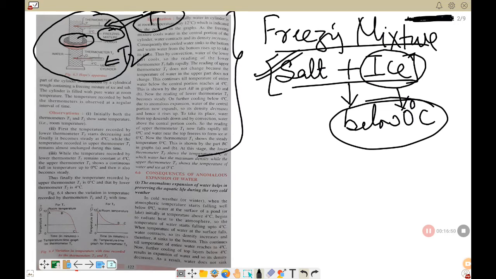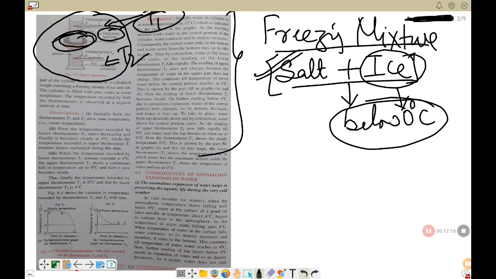Initially water in the cylinder is at room temperature, say 12 degrees Celsius, which is indicated by the point A in the graph, as the freezing mixture cools water in the central portion. So at the central portion the freezing mixture is cooling down the water. Understand? So water contracts on cooling, isn't it? Yes, and its density increases.